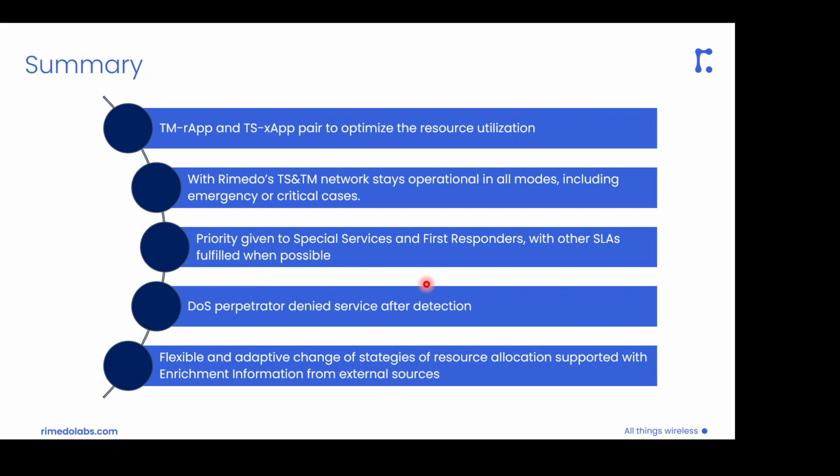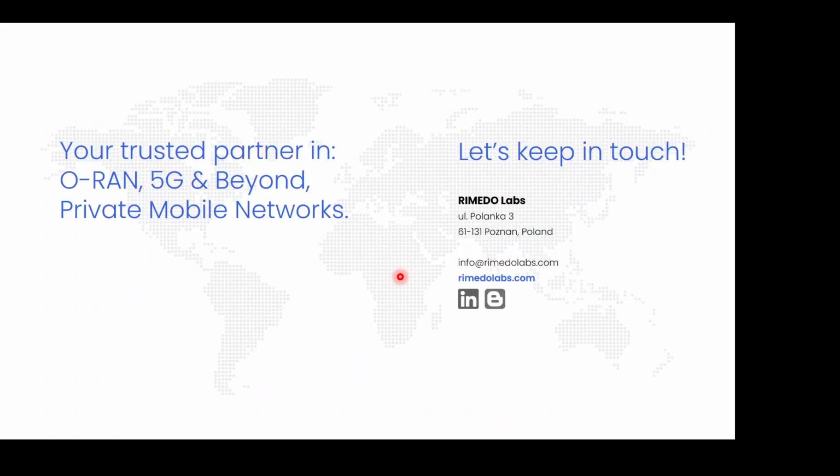We have also an option to deny service to a particular UE, like the denial of service perpetrator, once it's detected. All in all, we have a very flexible and adaptive way of changing strategies of resource allocation, which is based on the observations of our radio access network and can also be supported with some enrichment information provided from external sources like external databases.